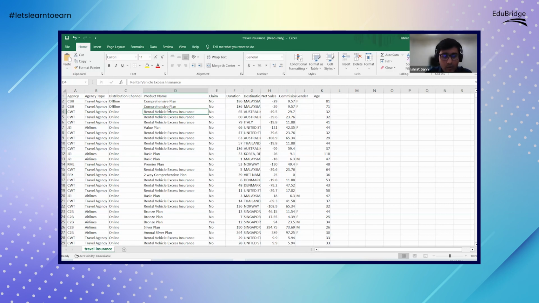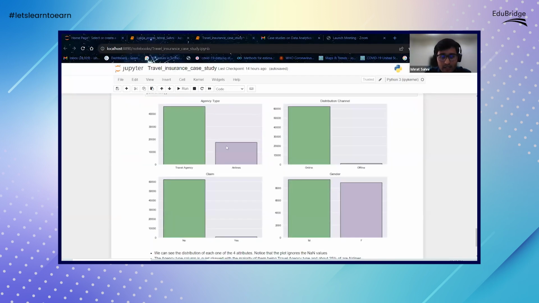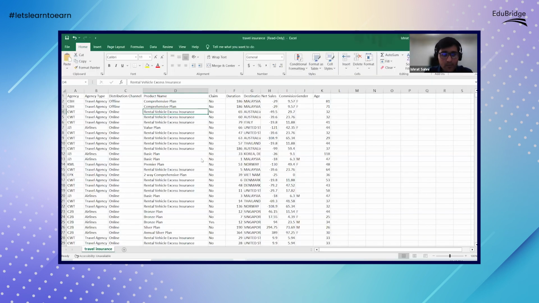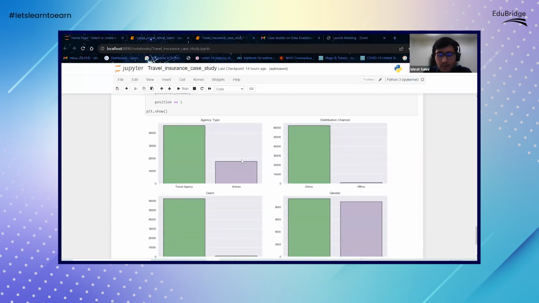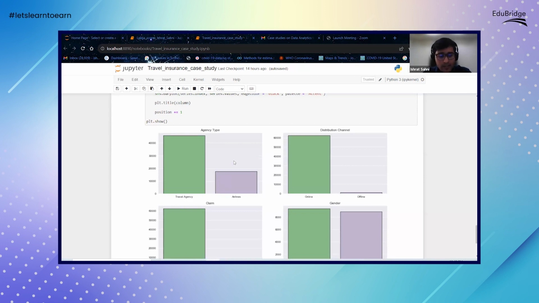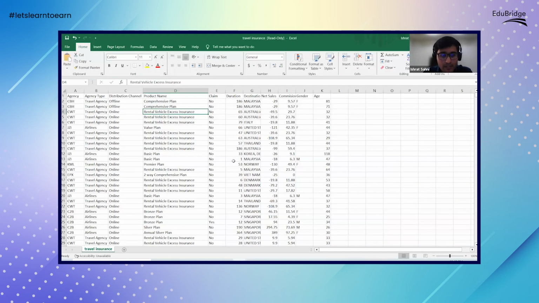So what will we do to understand which plan is the most popular amongst these? Like we did it for these, how will we do it for the variable which is product name? I'm not asking how we're doing it. I'm just trying to understand what you will do. What's the logic behind finding out the top product amongst all of these that we have?